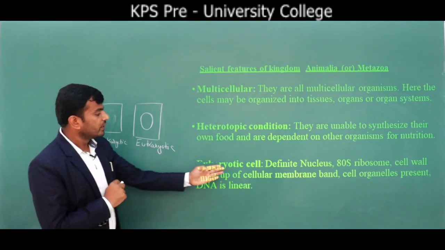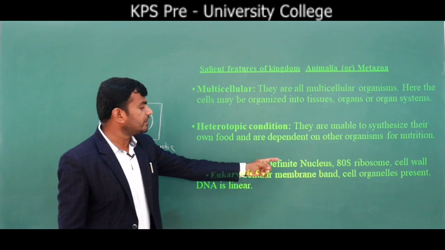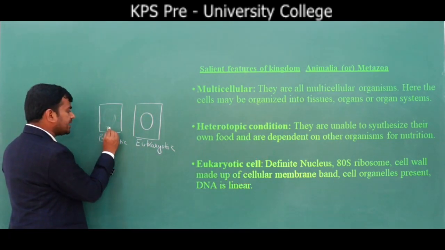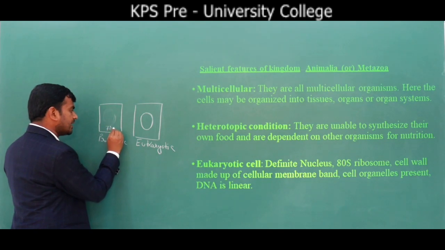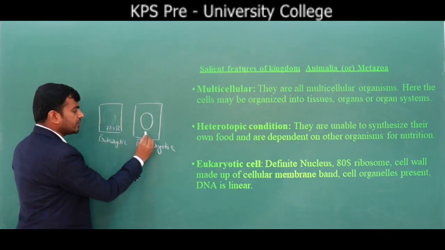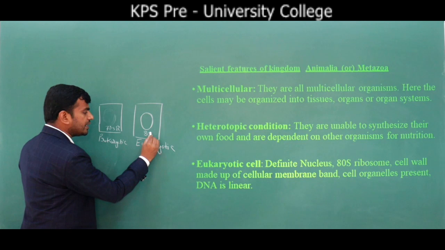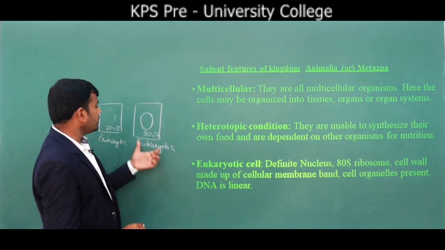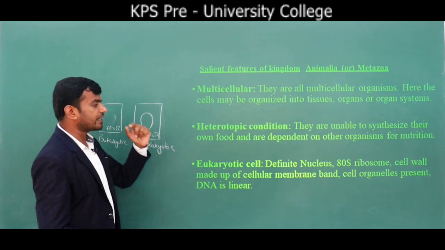Okay, see here, eukaryotic cells have a definite nucleus. When you see the prokaryotes, 70S ribosomes you can see. In the same way, in eukaryotes, what kind of ribosomes are there? 80S ribosomes you can see. So eukaryotic cells have a definite nucleus and 80S ribosomes.